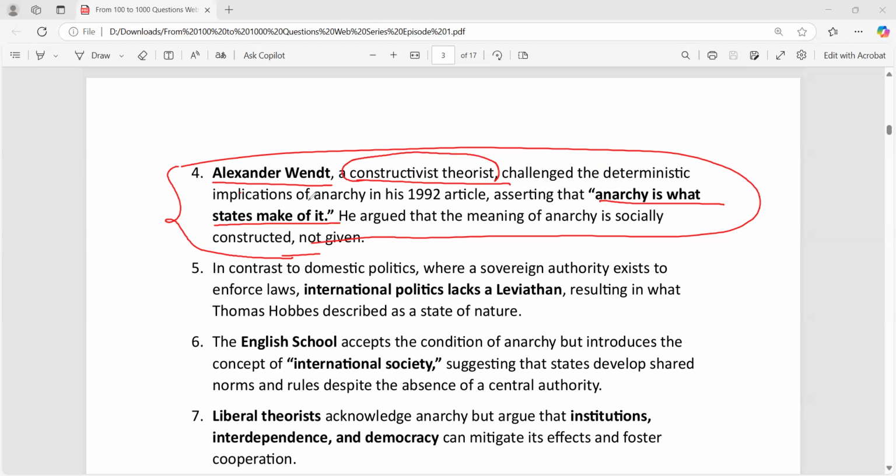This is what Alexander Wendt says, that when a state is gaining power or acquiring arms, the other states are very skeptical about that. They are very narrow-minded, thinking that the state in front is acquiring a lot of arms and ammunition, so it could harm us. But it may not be the case. So anarchy is just the construction of their mind. Okay, that's the point. But actually, it has a lot of limitations as well, because you never know. It's like prevention is better than cure.